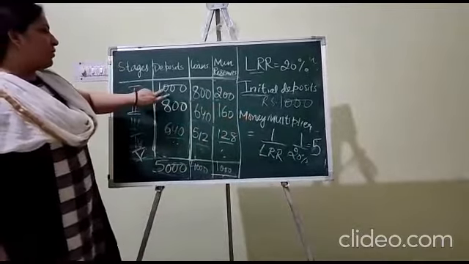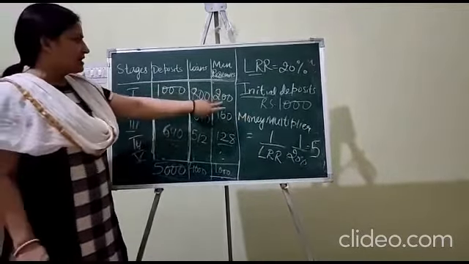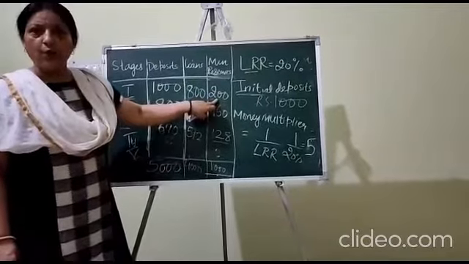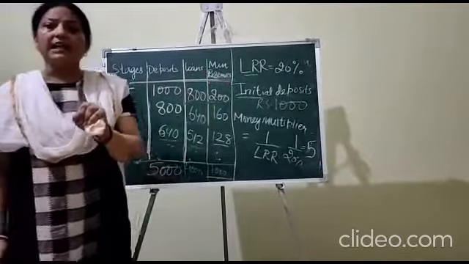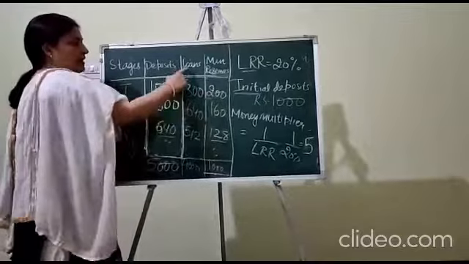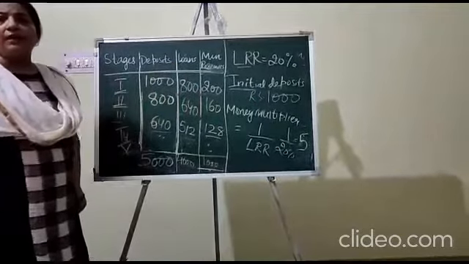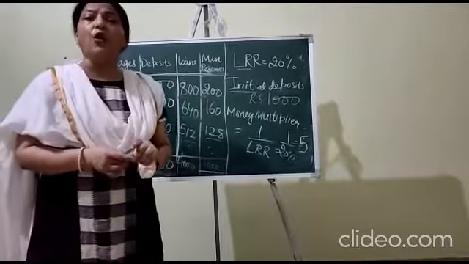That means 20% of 1000 is 200 rupees. Now 200 rupees will be the minimum reserve which the bank will keep with itself. Now 1000 minus 200, 800 rupees, the bank will give in the form of a loan.